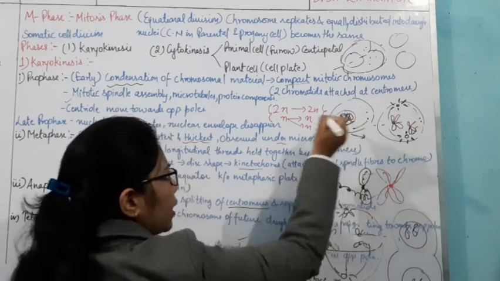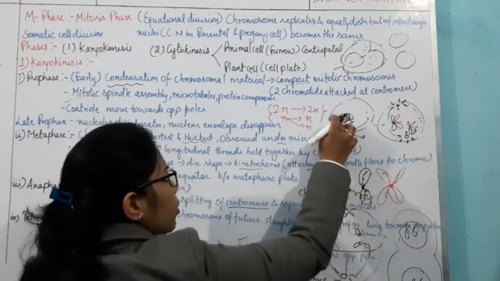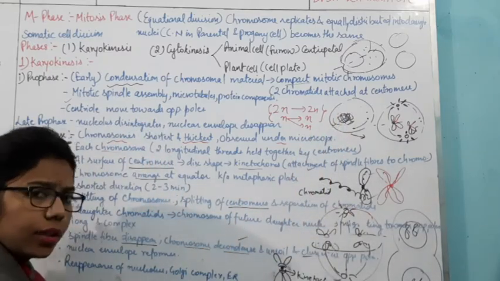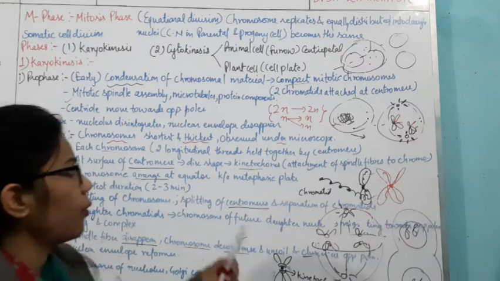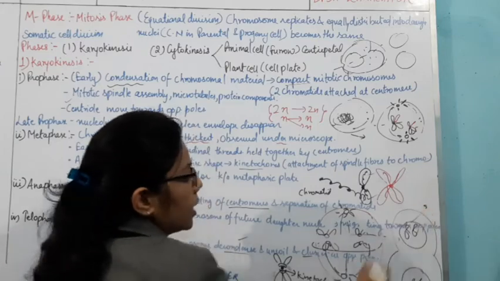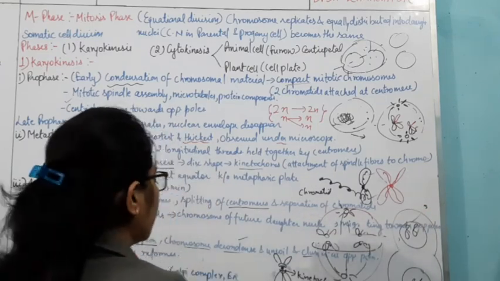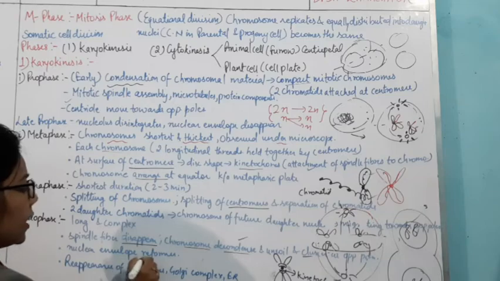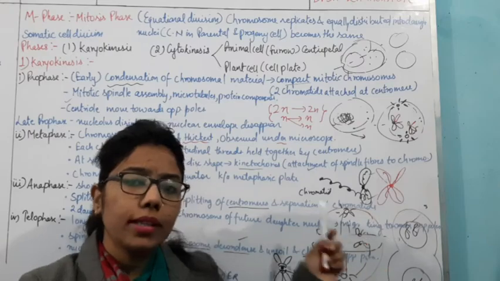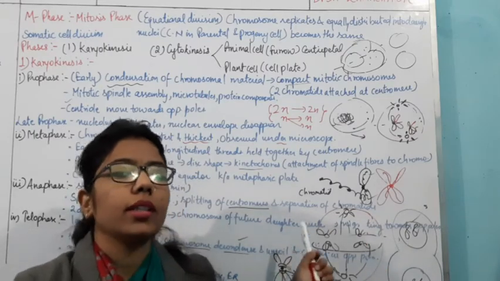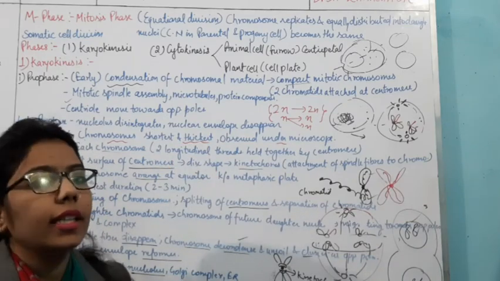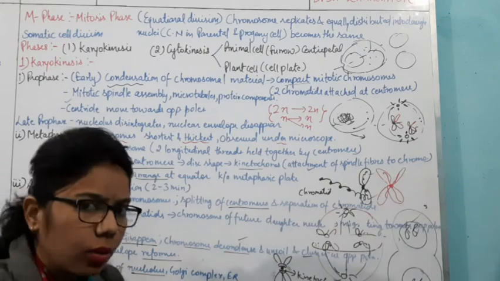These are entangled thread-like structures, but as telophase is reached, they will start coiling again, and due to this coiling they will form the nuclear envelope again. That's why you can see the nuclear envelope here. So the nuclear envelope reforms, and the nucleolus, the Golgi complex and the endoplasmic reticulum reappear. All these cell organelles disappear in prophase. So in short, we can say that everything reappears in telophase, right?